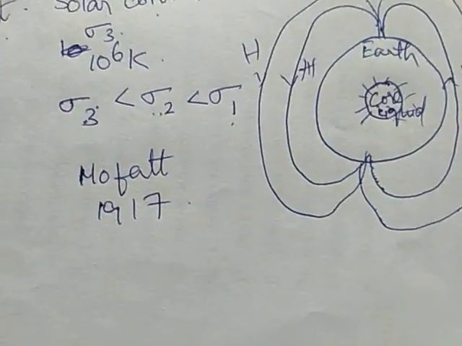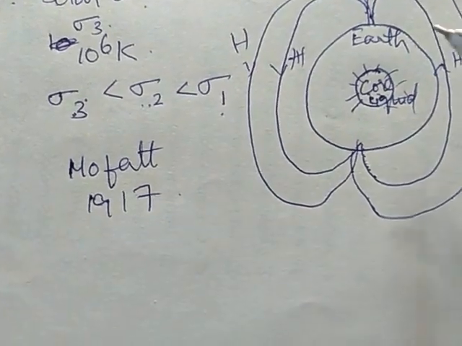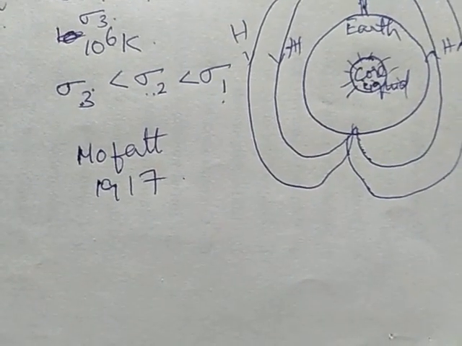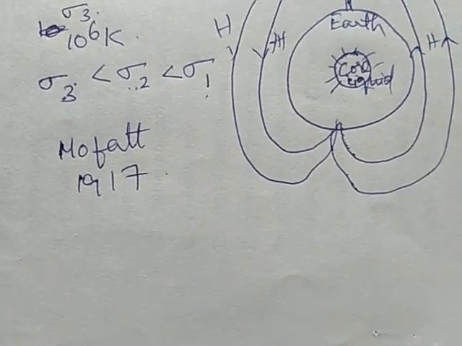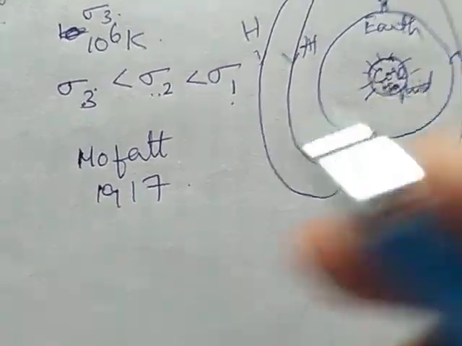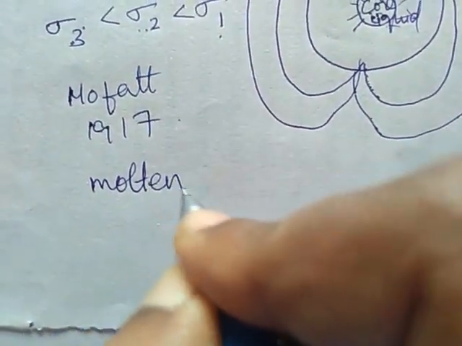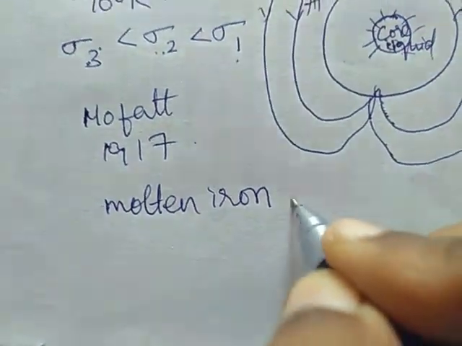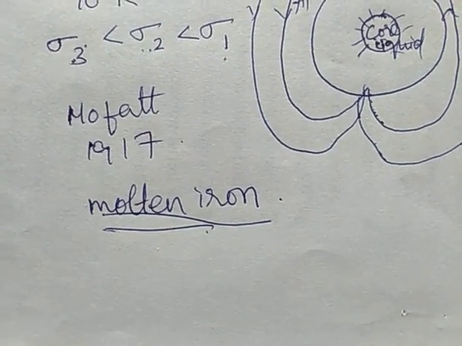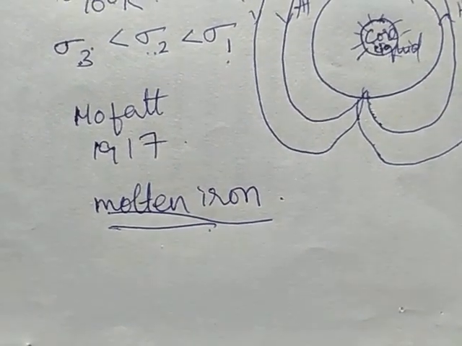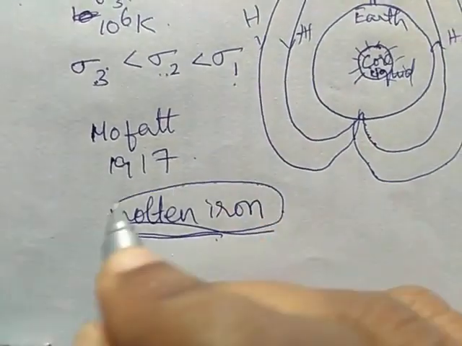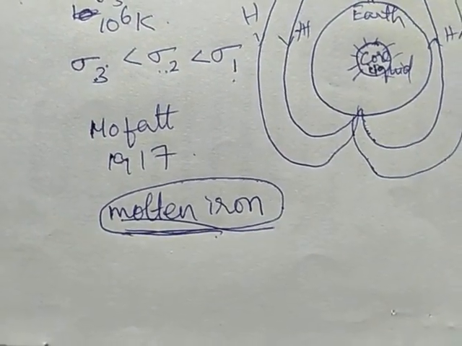Again, we are going to give the answer for this steadiness using the Alfvén wave concept itself. The Alfvén wave moves in a fixed volume of an electrically conducting fluid such as molten iron in the earth core. In the earth core we have molten iron. The Alfvén wave moves in a fixed volume of an electrically conducting fluid. Such a motion occurs in molten iron also.